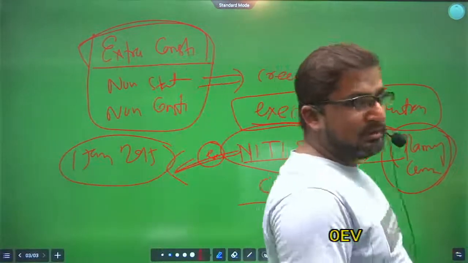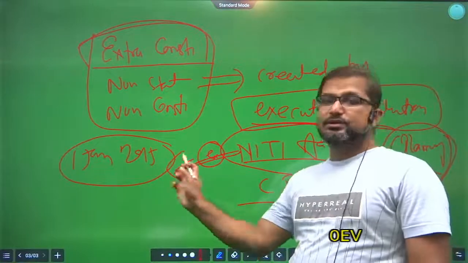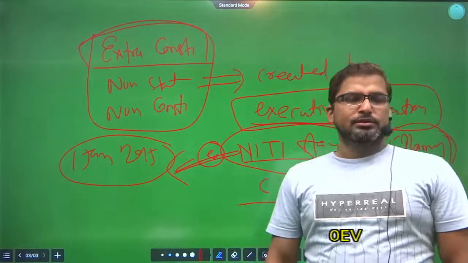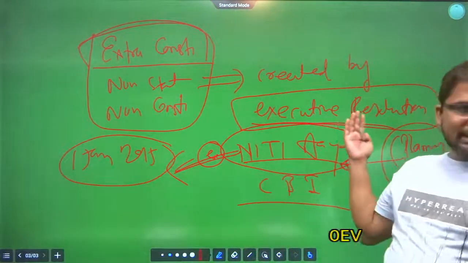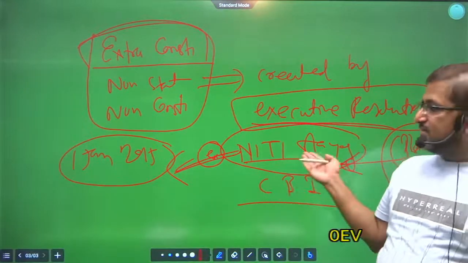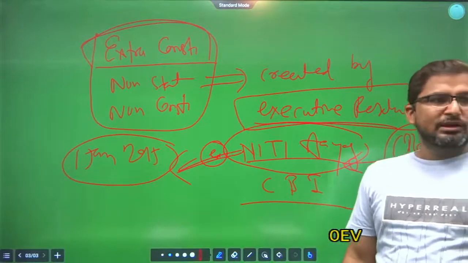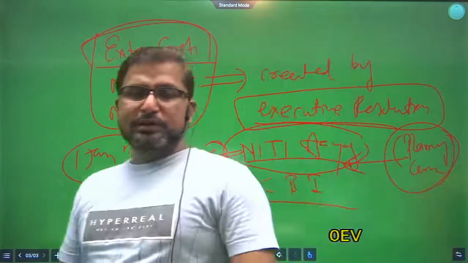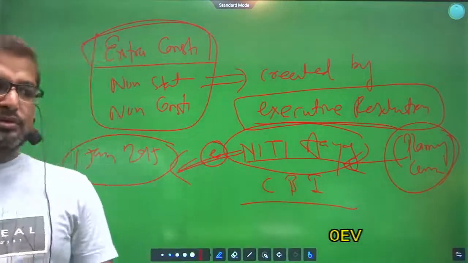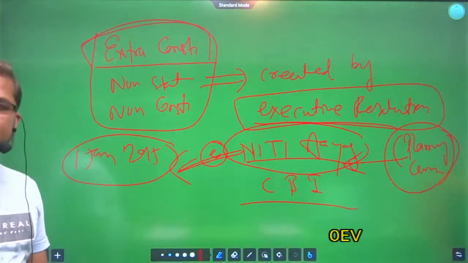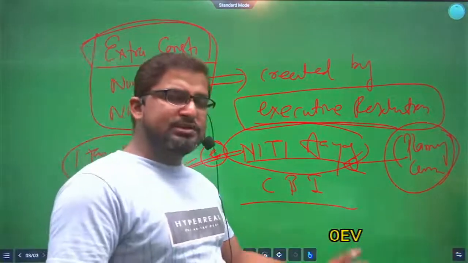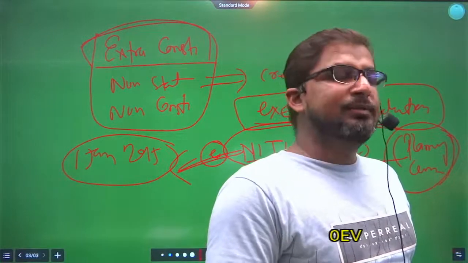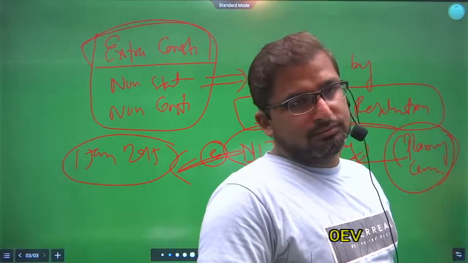They have asked the date also. So write down the date, 1st January 2015. Clear? So Planning Commission has been abolished and it has been replaced with the Niti Aayog on the 1st January 2015. So no special act is required to abolish any extra constitutional body. Clear? It can be simply done by the executive.